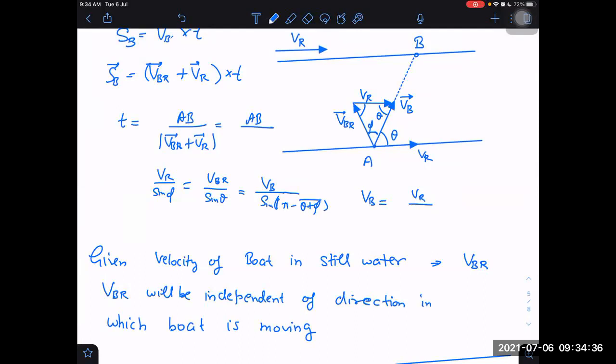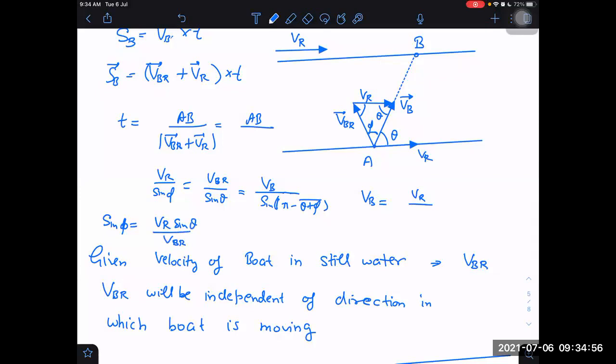Sin phi is also unknown. How to get sin phi? Sin phi I can obtain as VR sin theta divided by VBR.